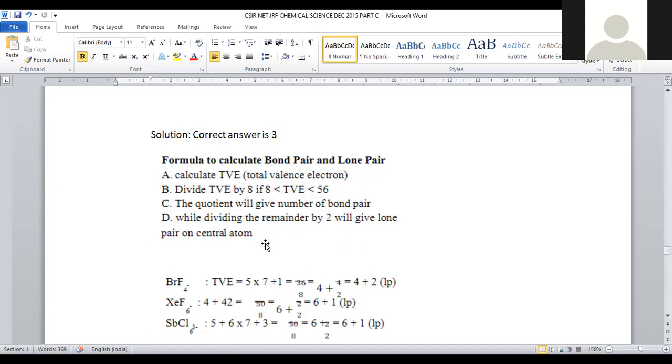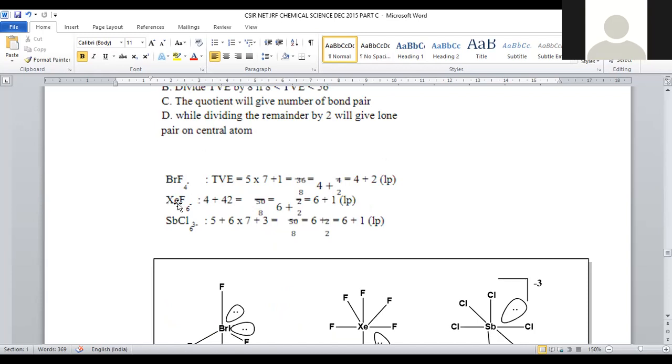So in this way, we can find the total valency electrons and subsequently the bond pairs and lone pairs of electrons present in the given compound. Let us calculate for bromine tetrafluoride minus. How many total valency electrons? Bromine and fluorine, which block elements? All these belong to the halogen family, and all are 7th group elements, right?